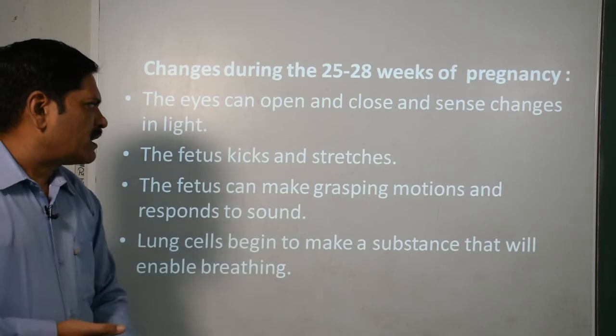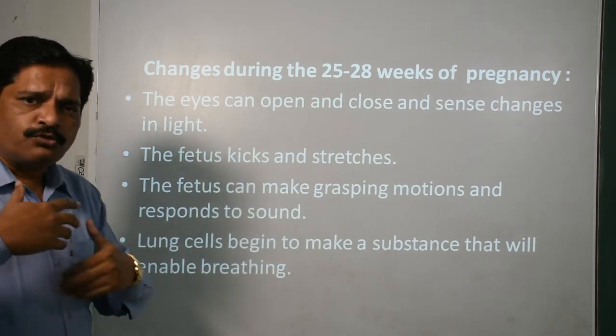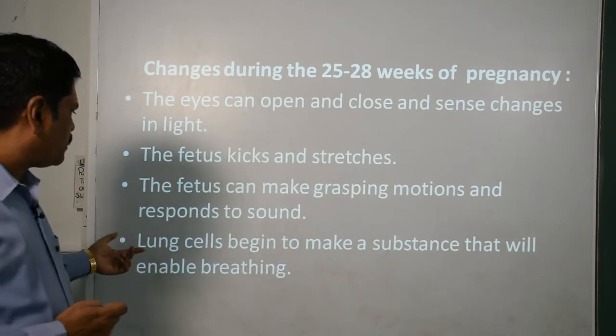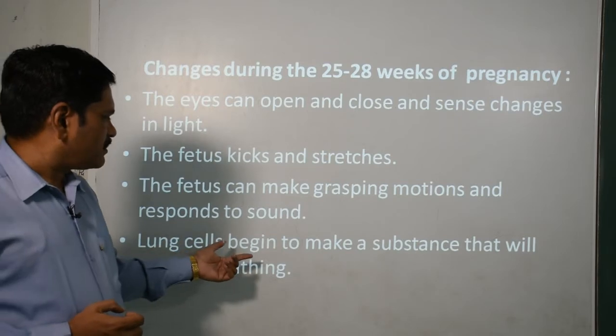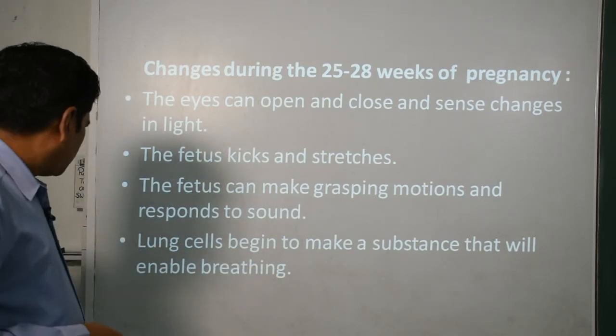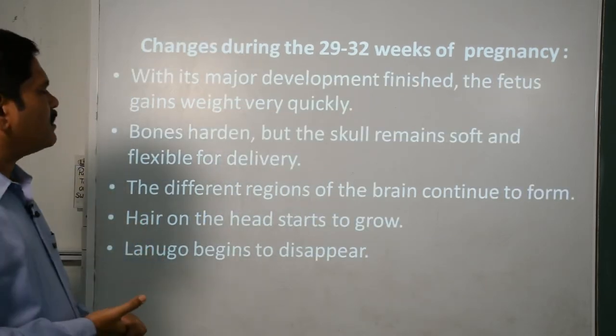The fetus can make grasping motions and respond to sound, okay. The soothing sound and the harsh sound can be responded to by this growing baby. The lung cells begin to make a substance that will enable breathing, but it will start working after delivery.